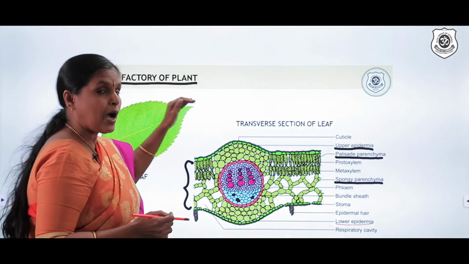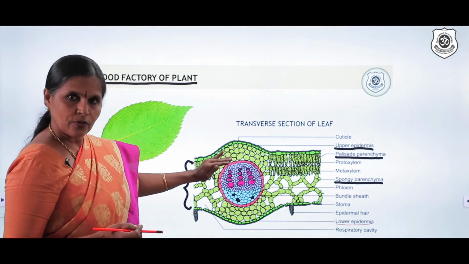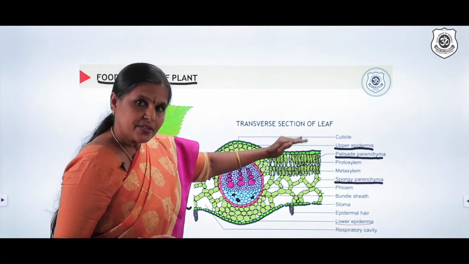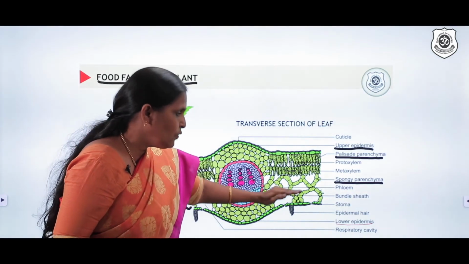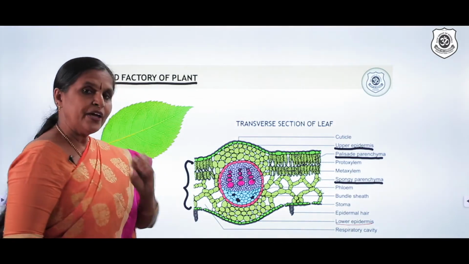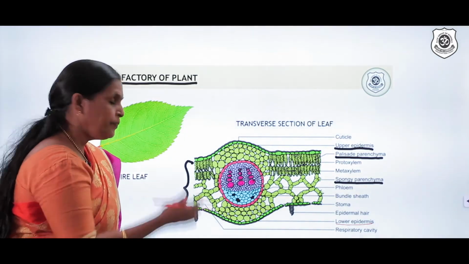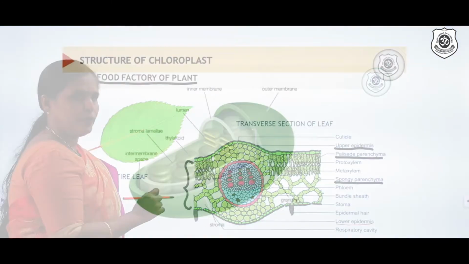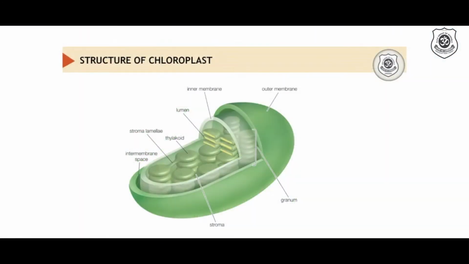So understand, between the upper and lower epidermis, mesophyll is found, and the mesophyll is divided into upper palisade parenchyma and, near the lower epidermis, spongy parenchyma. Now, in this region, where exactly is photosynthesis taking place? It can take place in both palisade as well as spongy parenchyma. Now, in the palisade and spongy parenchyma, you could find